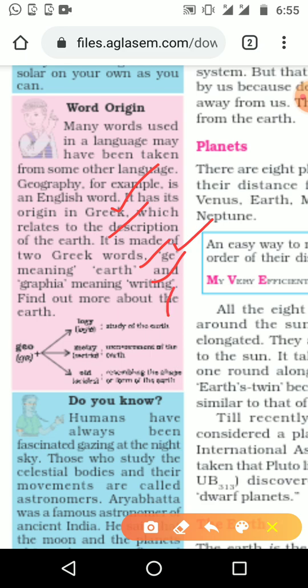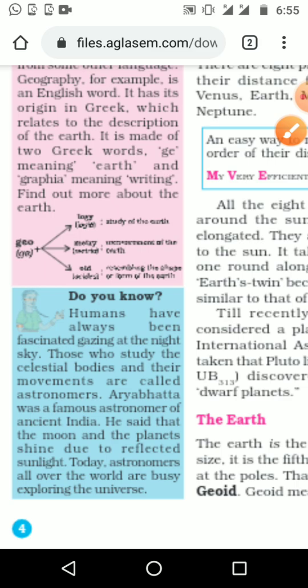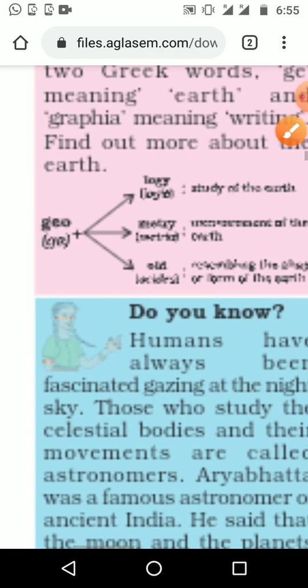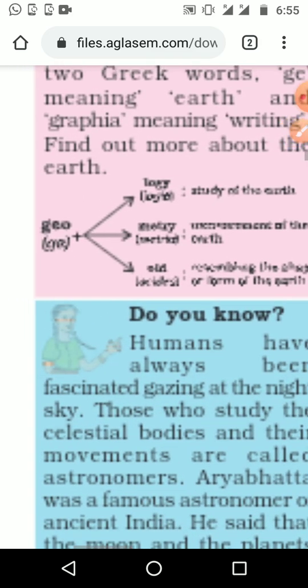Then some other words are also given here: geo, geology, geometry, geoid, all related to the earth. Geology is the study of the earth. Geometry is measuring the earth. Geoid is the shape of the earth, everything related to earth.